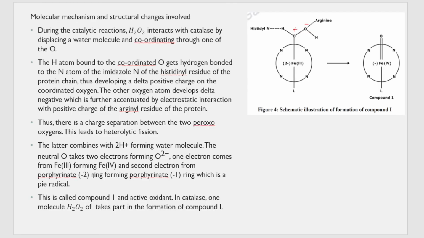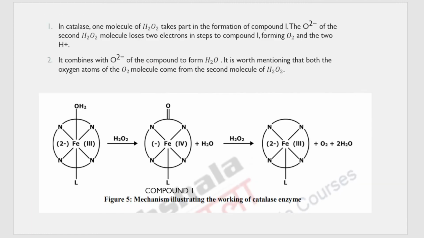Because in this step, the porphyrin ring gave one electron to compound number 1 and one electron was given by Fe3, so it got converted into Fe4. That much happened in this step. So Fe got converted into Fe4. In this step, what happens?